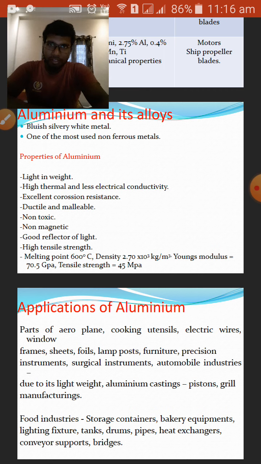As we discussed, non-ferrous metals are the metals which do not contain iron as their chief constituent, whereas the ferrous metals contain iron as their chief constituent.